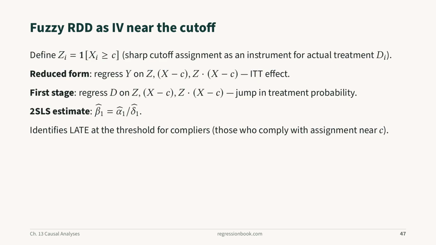A fuzzy discontinuity is an instrumental variable's design near the cutoff. Define assignment by whether the running variable crosses the threshold and use it as an instrument for actual treatment. The reduced form is the jump in outcome. The first stage is the jump in treatment probability. Their ratio is the two-stage estimate. Under continuity, exclusion, and monotonicity, it identifies the local average treatment effect for compliers near the cutoff.